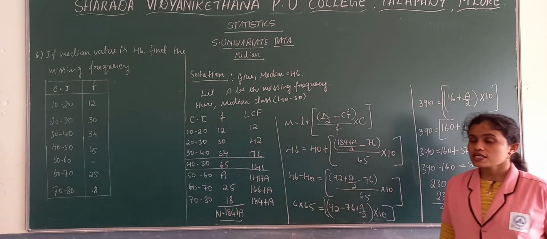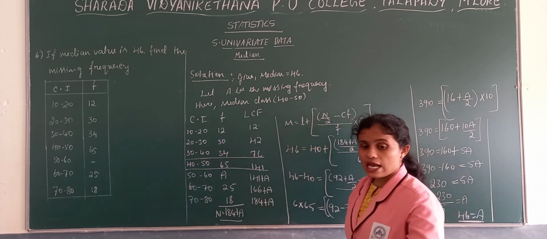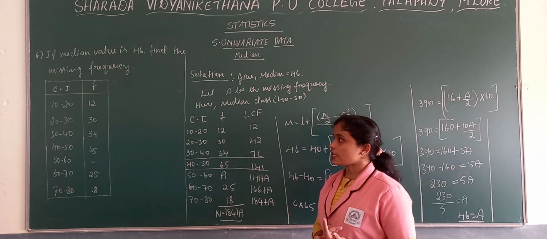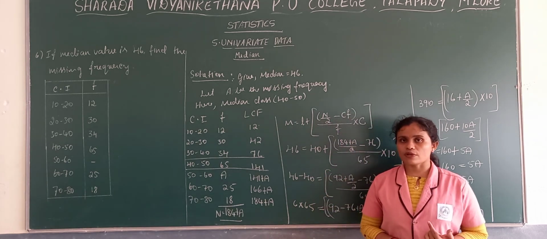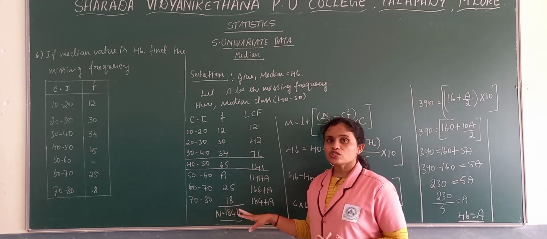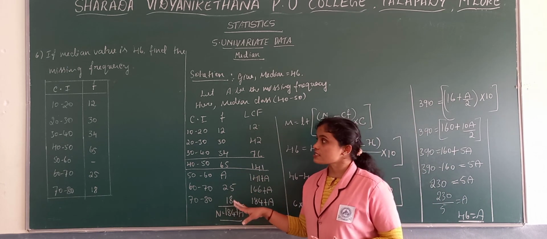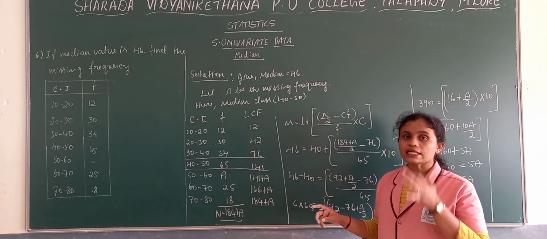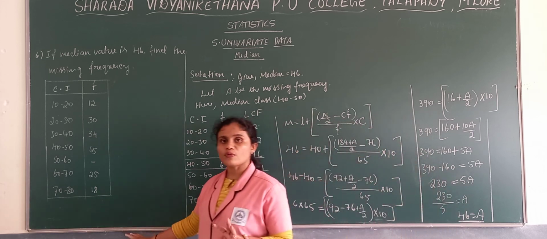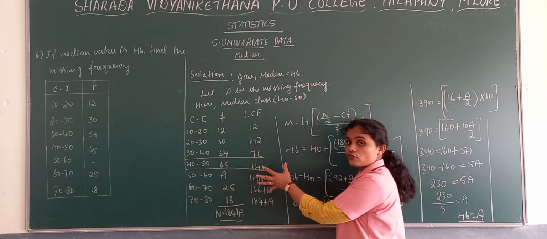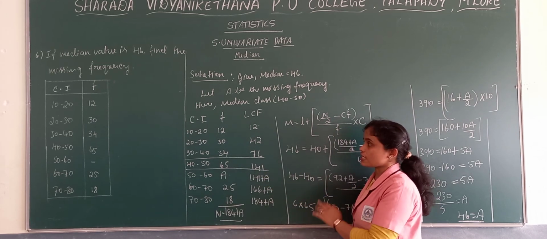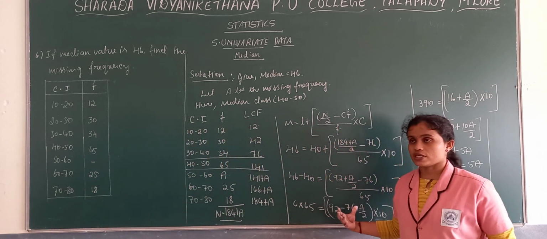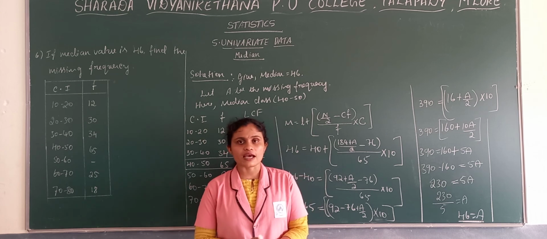When you get problems in case of missing frequency. So with this, I think we can wind up with the topic of median. Here we have seen median with ungrouped data, ungrouped odd number of series and even number of series, then discrete data and continuous, and how to solve if we get inclusive class intervals. When you get inclusive class intervals, we have to convert into exclusive. And when we get the problem of less than or below or more than or above, we take the values as LCF or MCF, and from that we need to find out the frequency. And the last one is missing frequency. When frequency is missing, how to find out the missing frequency. We'll see in the next class, that is the next average, that is mode.